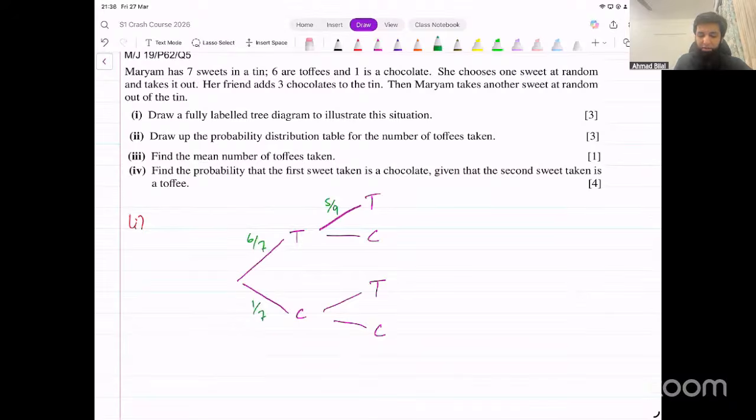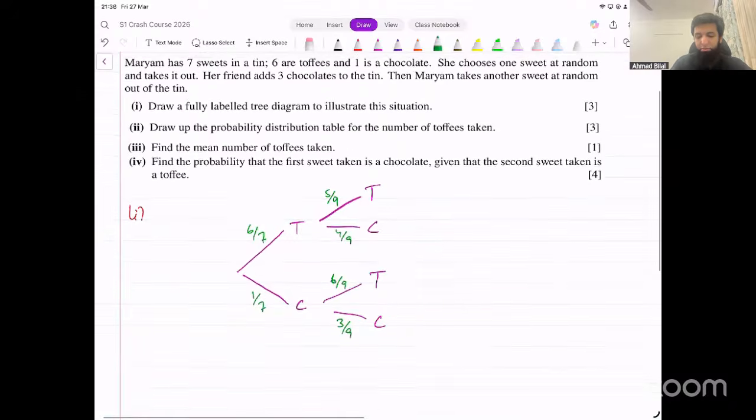What about the number of chocolates? There was one chocolate already. She added 3 more. So that's 4 out of 9. If she took out a chocolate the first time, the number of chocolates that is left now is going to be 3, the 3 that were added later out of 9. And then the number of toffees, what about that? That is going to be 6 out of 9. That's what the tree diagram looks like. Okay, makes sense, right? That's O-level stuff. There's nothing complicated there. The first part, okay.